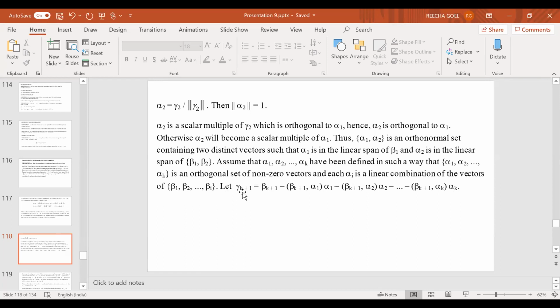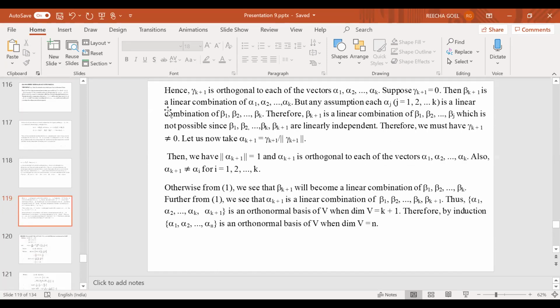So this gamma k plus 1 is a vector which is orthogonal to alpha 1, alpha 2, ..., alpha k. So now I define alpha of k plus 1. Okay. So hence gamma k plus 1 is orthogonal to each of the vectors alpha 1, alpha 2, ..., alpha k.